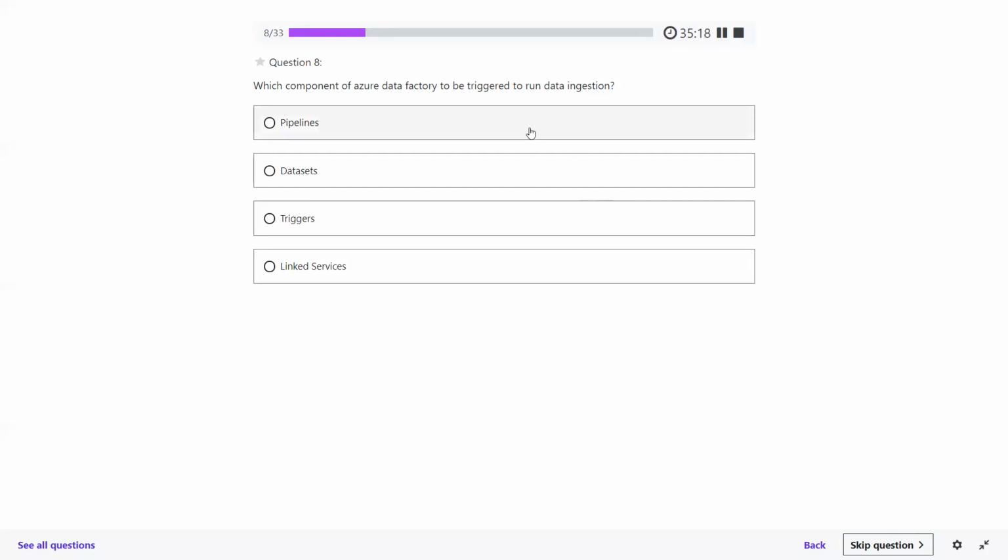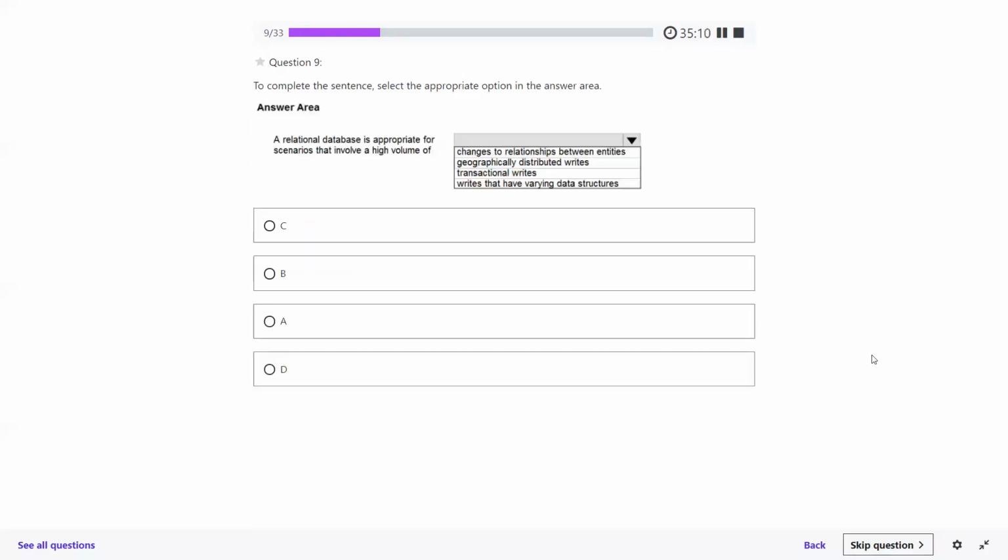We have seen that data is being transferred between different kinds of environments, right? That is possible only using a data pipeline. Okay, perfectly fine. Question number 9, please.